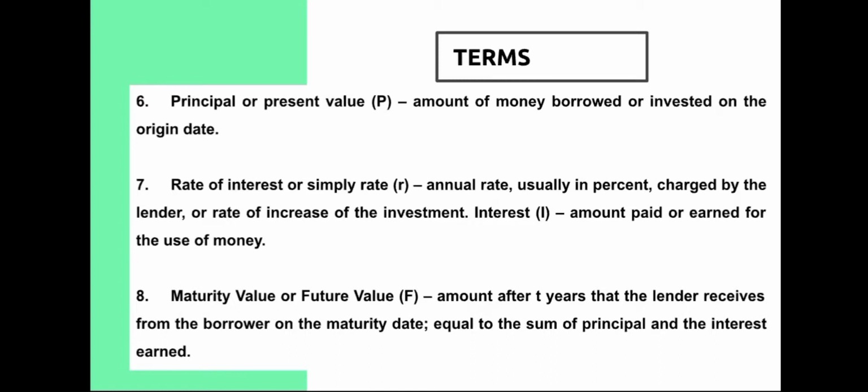So, yung inutang mo, let's say 500 pesos, may interest na 10%. By the time that you return it, 550 pesos na siya kasi meron ka ng rate of interest, number 7. And then, idinagdag mo siya doon sa present value. Kaya yung maturity value, the amount that the lender receives from the borrower on the maturity date, is equal to the sum of principal and the interest earned.